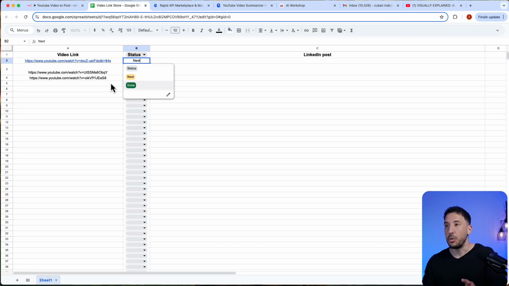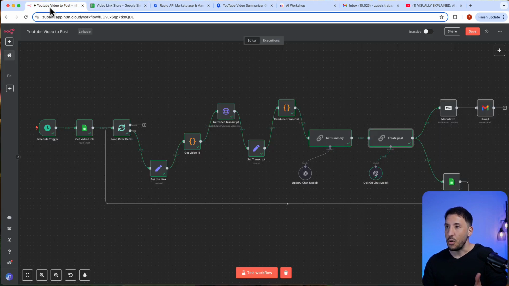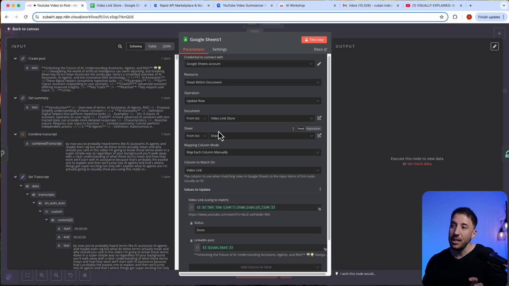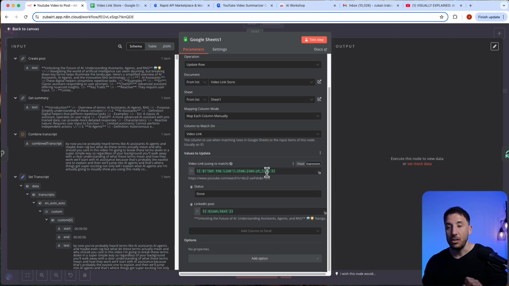This is very important, because I want to be able to change the status of this particular row from next to done, right? So that's exactly what's going to happen. As you can see, right now it says next. Let's go ahead and click on update this sheet right here. And what I'm doing here is the same thing. It's a Google Sheet, and the operation this time is going to be updating the row. So what are we updating? We're updating the status of that particular row from next to done. And that's exactly what I'm doing, right?